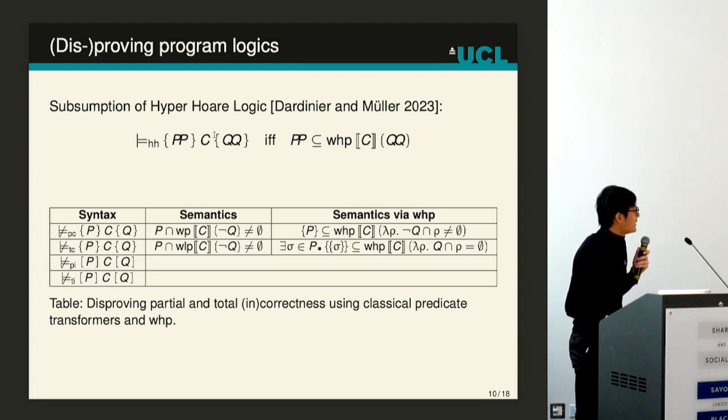To falsify a Lisbon logic triple, we just need to find a state in the precondition P that has no path to the postcondition Q. So we just intersect with the demonic weakest liberal precondition.